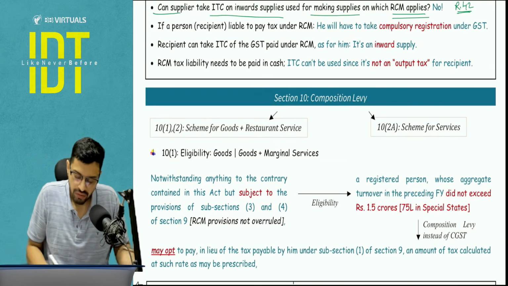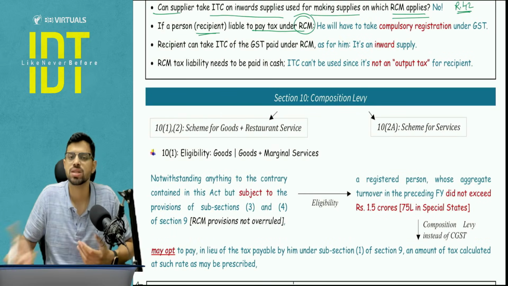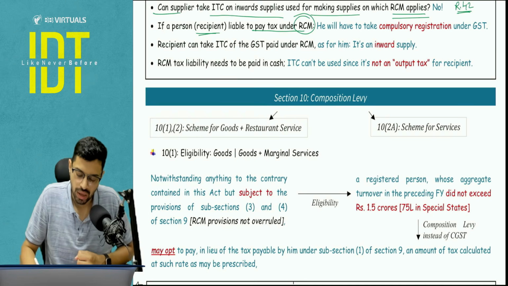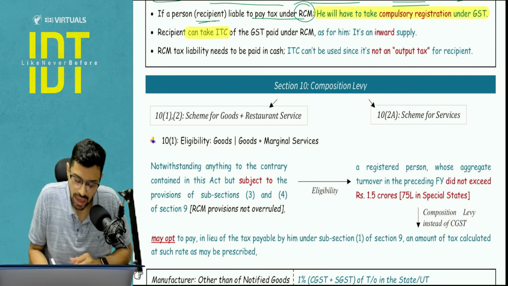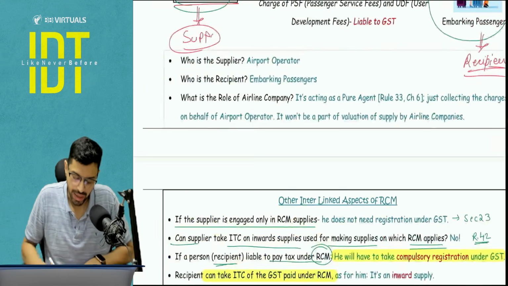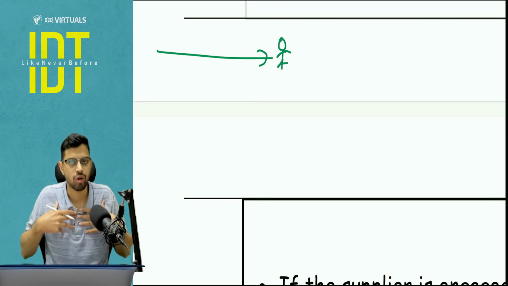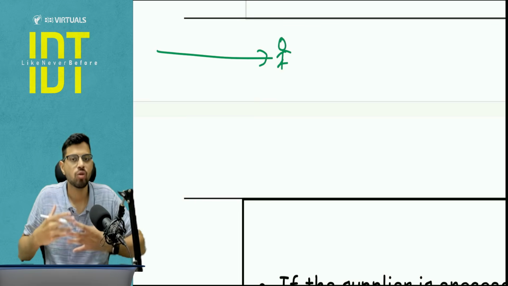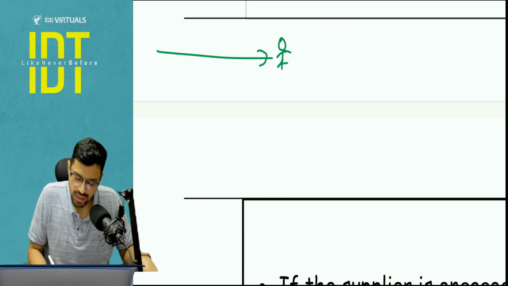Okay, next, if a person, the recipient, is liable to pay tax under RCM, and let's say he is not currently registered because his turnover might not be crossing the threshold, it does not matter, he will have to go for compulsory registration under the GST. Next, the recipient can take ITC of the GST paid on RCM, yes, and plus understand that the RCM liability needs to be paid in cash. I will quickly cover this here. Let's say I am receiving an inward supply on which RCM applies. This is an inward supply for me. So will I be taking ITC of that tax? 100% yes. But another point to be noted is whatever GST liability comes with respect to RCM, I need to pay in cash.